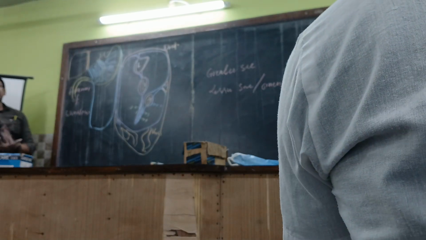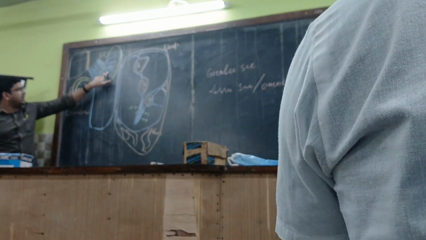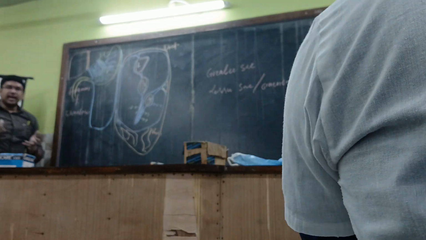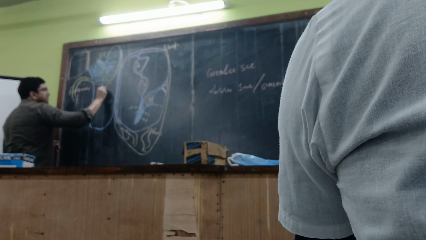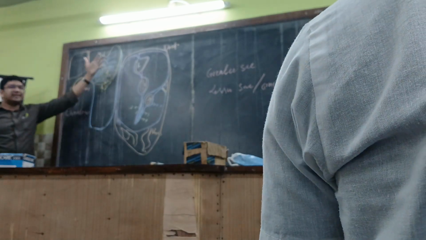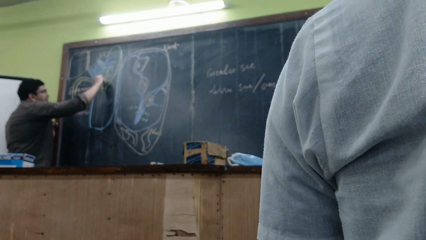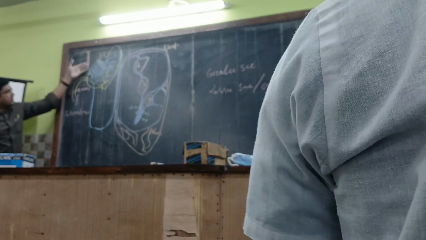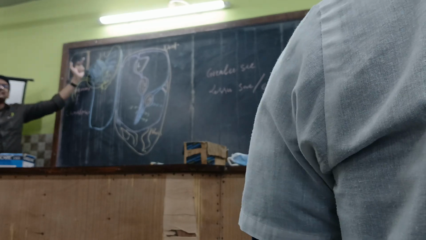So what is the clinical importance over here? For example, if a perforation of the stomach occurs, for example on the anterior superior surface of the stomach, because of a gastric ulcer, all the gastric contents will be leaked into which sac? Greater sac. So if the infection has spread through the entire greater sac, obviously it will be filled with pus. Is there a chance the pus will enter into the lesser sac? There is a communication between the lesser sac and the greater sac, so the infection from the greater sac will pass towards the lesser sac.